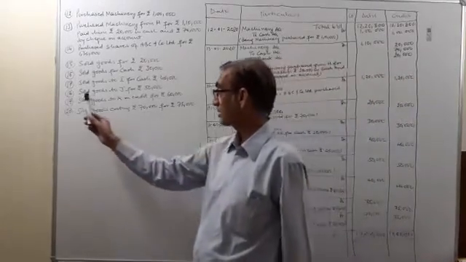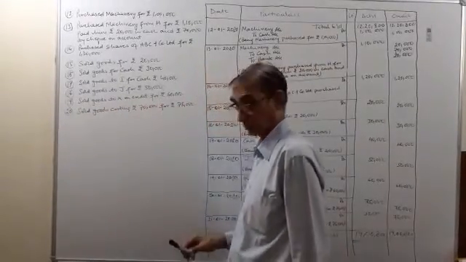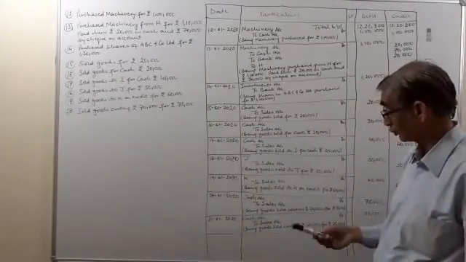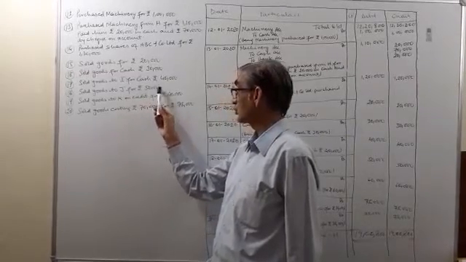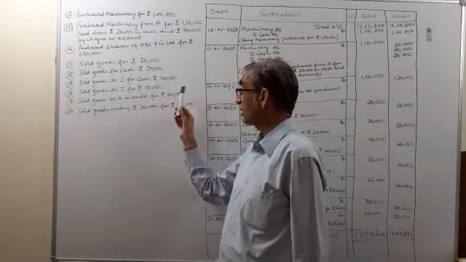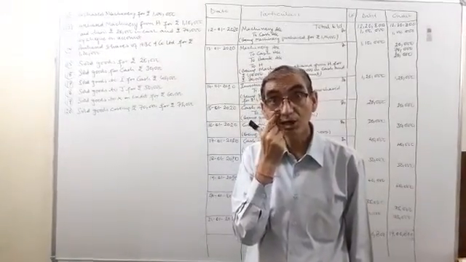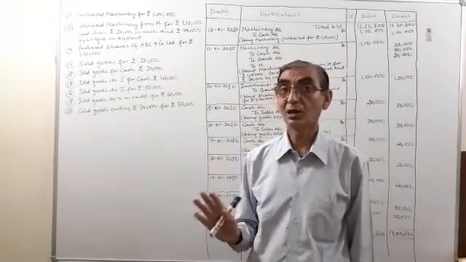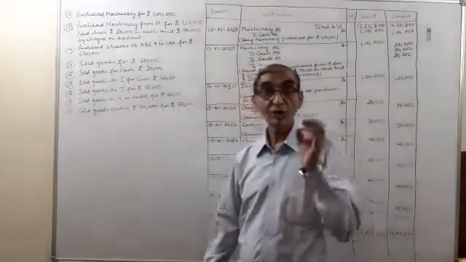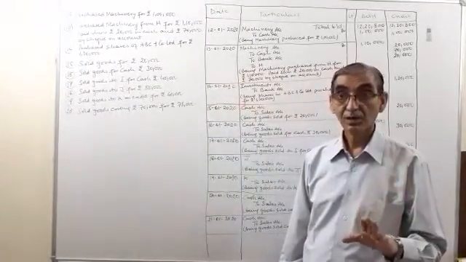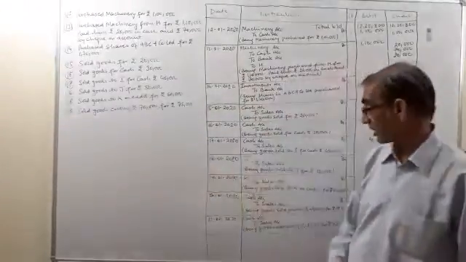Now the 18th transaction, sold goods to J for rupees 50,000. Now we are selling goods to J. Here it is not mentioned whether these goods were sold on cash or credit, only the name is given. So when the name is given and cash or credit is not mentioned, it will be assumed to be a credit transaction. So we have sold goods to J on credit. So J will become our debtor. When we sell goods on credit, our debtors increase.